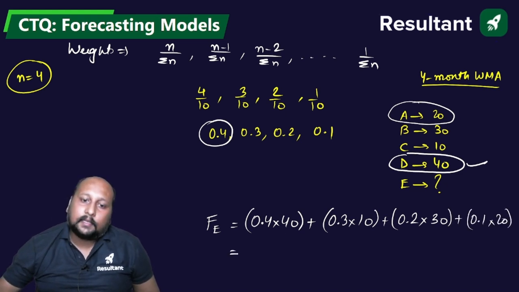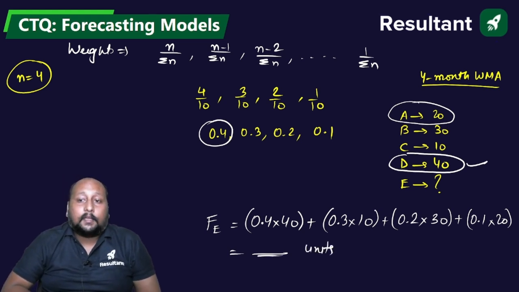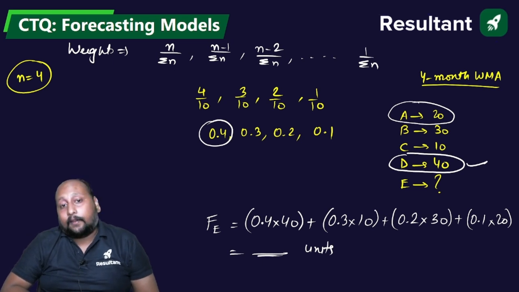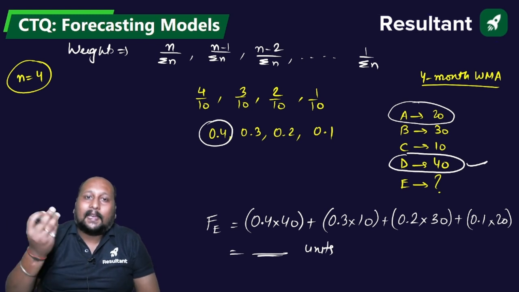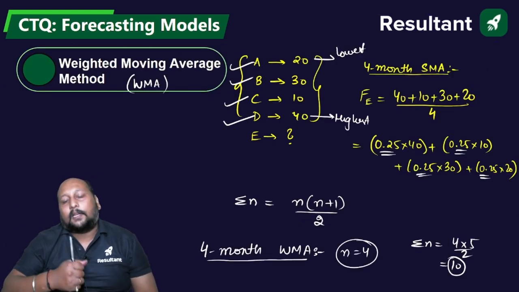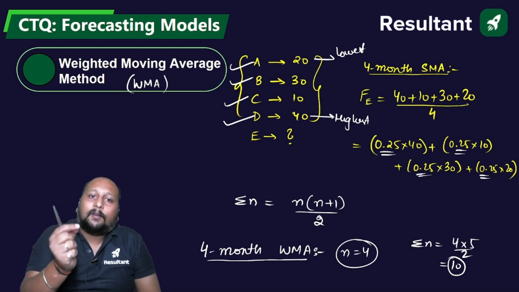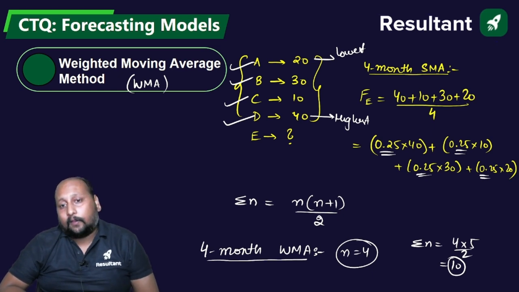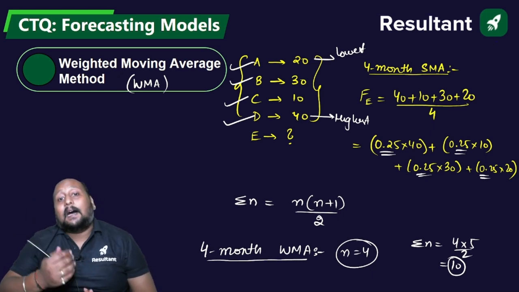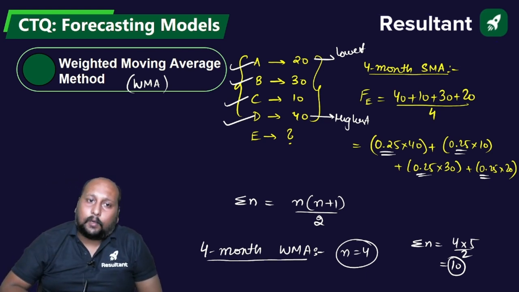So after solving this, whatever value you are getting, that is the forecasted value by using the 4-month weighted moving average. You can take 3-month weighted moving average also. You will be taking n is equal to 3. If you put n equal to 3, then summation n will be equal to 3 into 4 by 2. That will be simply 6. Okay, clear? So this way you will be able to calculate the forecasting value by using the weighted moving average method, very easy, where we are assigning more weightage to the recent data and less weightage to the oldest data.